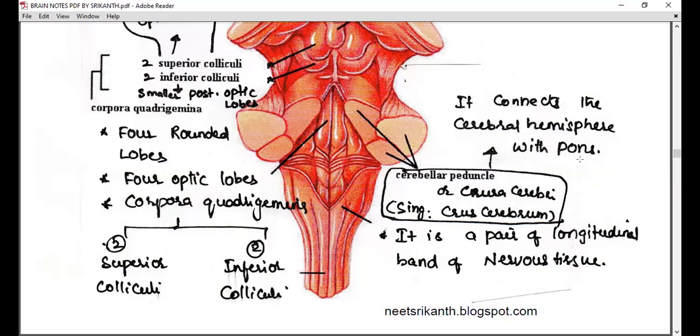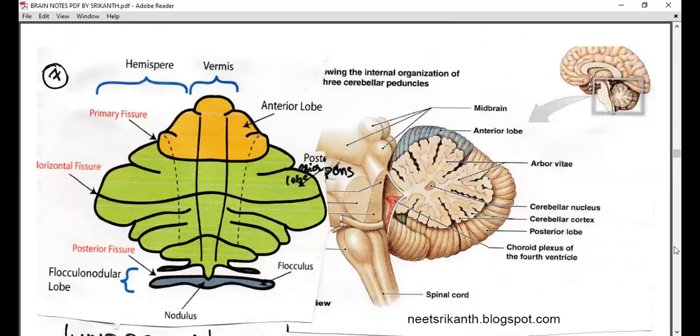That means this is forebrain, this is hindbrain. So in between, what is present? Midbrain. There is a connection going from where? Above on the midbrain. In that way, you should remember the connections we are seeing till now: two.